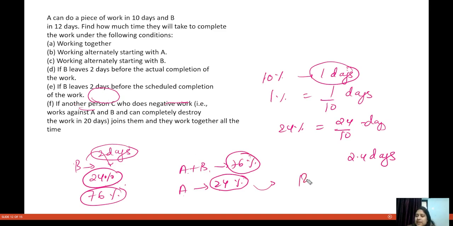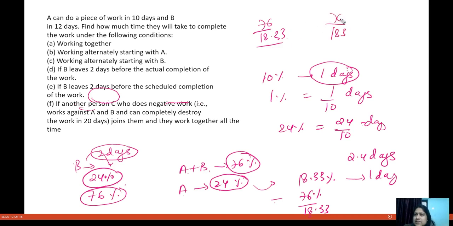So see, A and B together do 83.33% of the work in one day, and together they will do in how many days? 76% divided by 18.33%. So this 76 divided by 18.33 is how much? Okay, so again you can take this 183, do this 160. So obviously this will work. 3 fours are 12, 8 fours are 32, 33. And this 3, so 732. So you have this 760 and this 732, and you will have this 8, you will have this 5, 28, and this is 0. Okay, so obviously now you can do this.